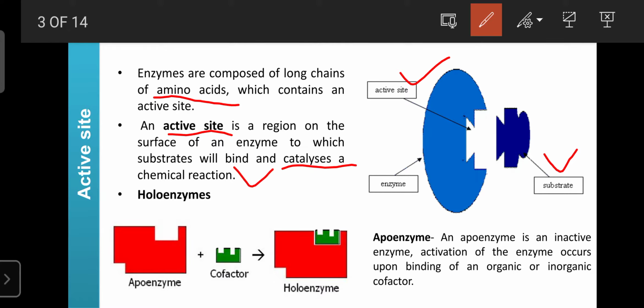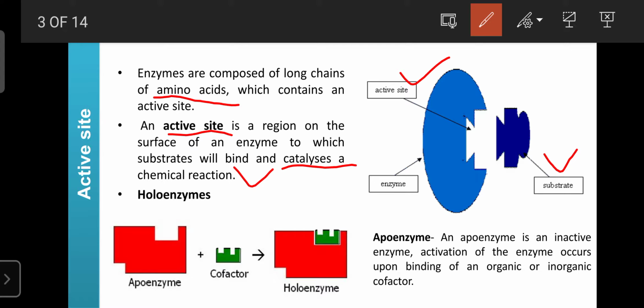That's why the active site on the enzyme is required for the conversion of substrate, that is a larger particle into a smaller particle, or one product into another product. The product required by the body is possible only when the substrate binds on the active sites present on the enzyme surfaces.